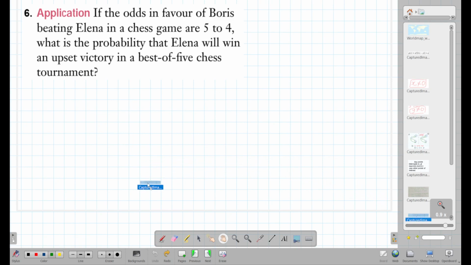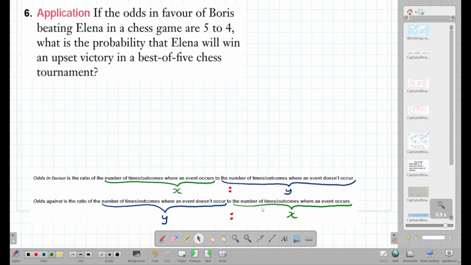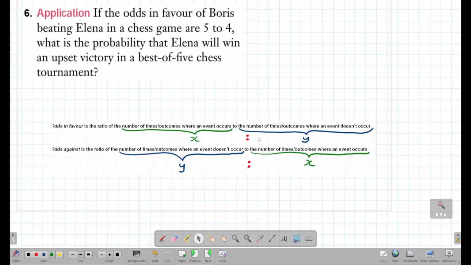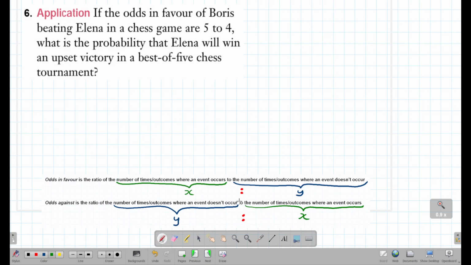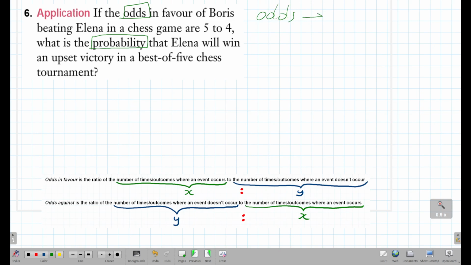Okay, so like with every other question in this chapter, we are going to remind ourselves the definition of odds. You can pause the video and check that out if you want, but we're going to remind ourselves of the definition before we continue. Because this question mentions the probability, it wants us to find the probability, and it gives us odds. We know that we're going to go from odds to probability. How do we do this?